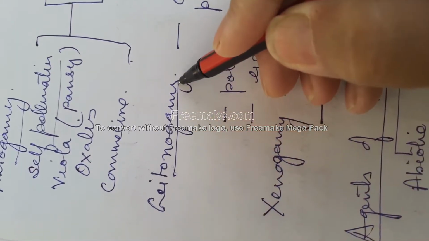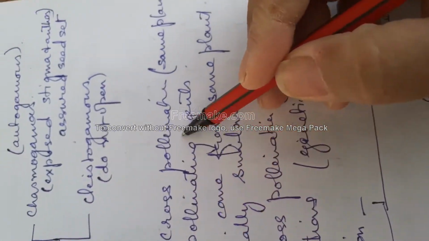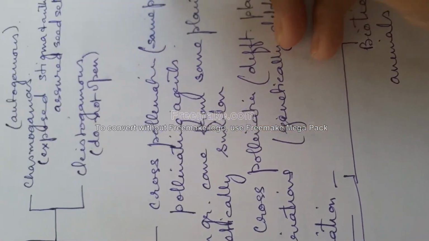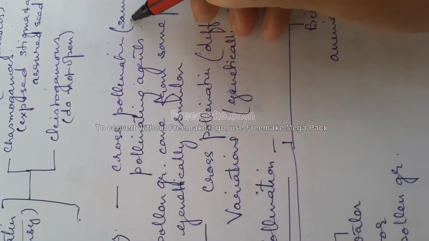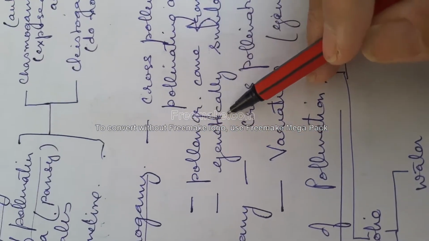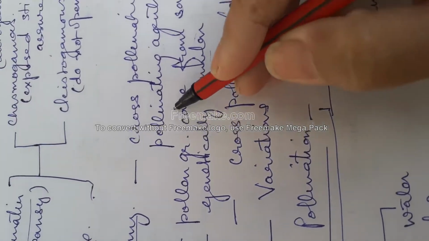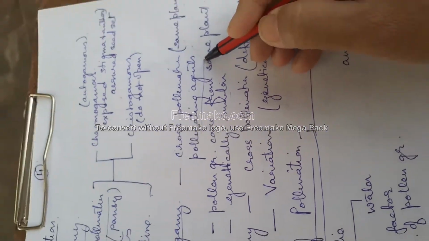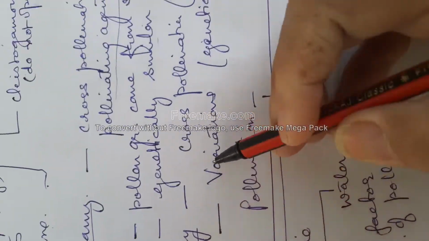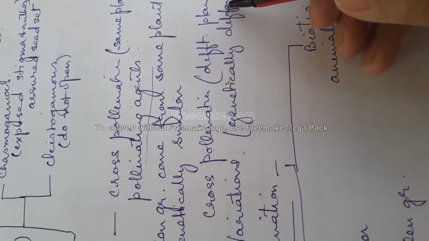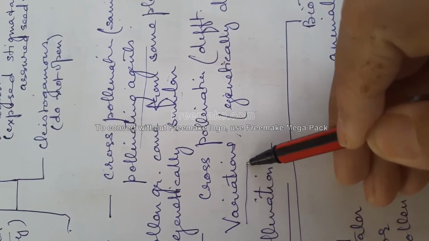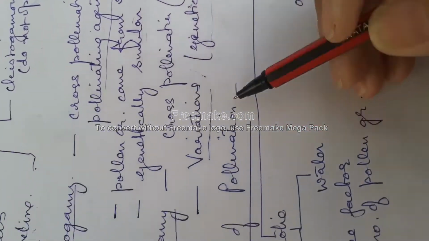Now, geitonogamy, it is also called cross pollination. You must have noticed that when cross pollination occurs in the same plant, that is called geitonogamy. Pollen grains come from the same plant, so they are genetically similar. This also requires pollinating agents, wind, insects, etc. Now, xenogamy. Xenogamy is a cross pollination where pollen grains from a different plant settle on a different plant. Here variations do occur because they are genetically different.